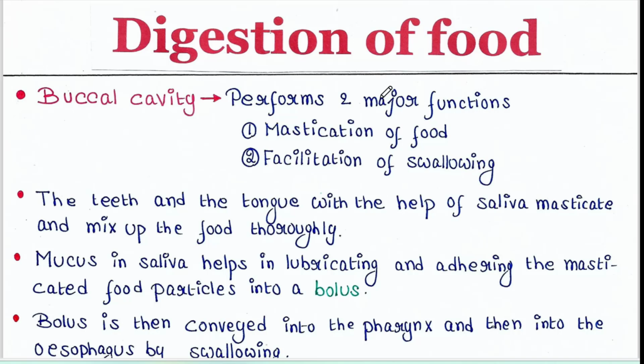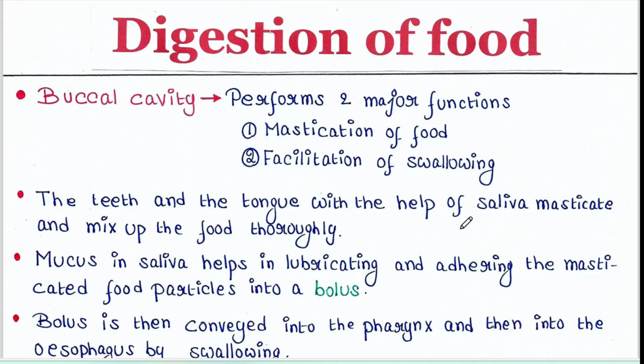So actually, digestion of food starts from our mouth. The buccal cavity of our mouth performs two major functions: mastication of food and facilitation of swallowing. So mastication of food means chewing of food. So first we chew our food and then we swallow.